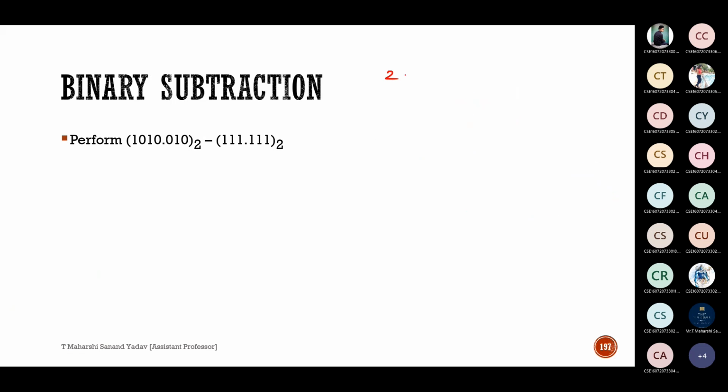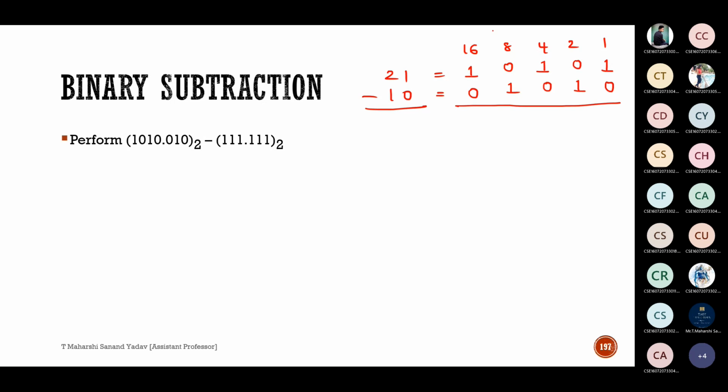Similarly, you try for one more problem. Perform 21 minus 10 in terms of binary. So equivalent of 21 is 16 plus 4 is 20, 21. Next, equivalent of 10. 10 will be 8 plus 2, it is 10. Try to perform subtraction and tell me the answer.